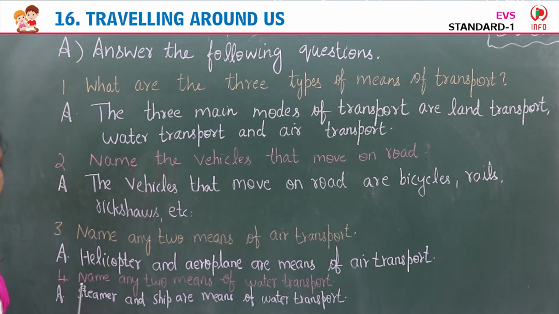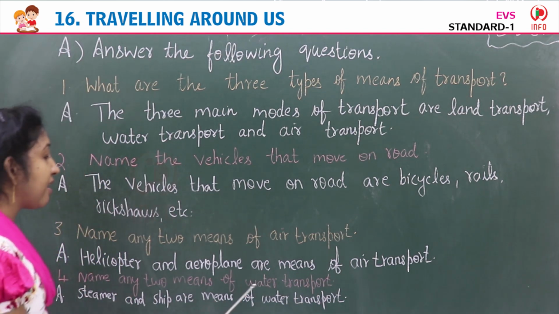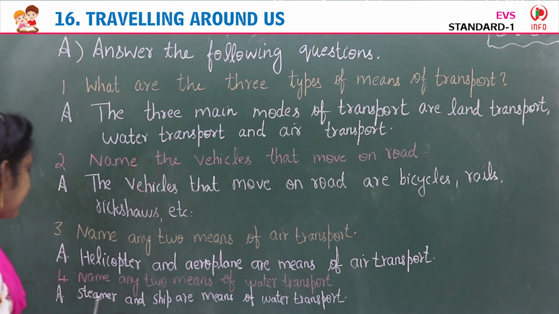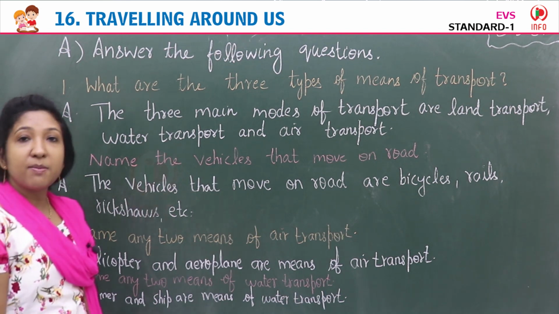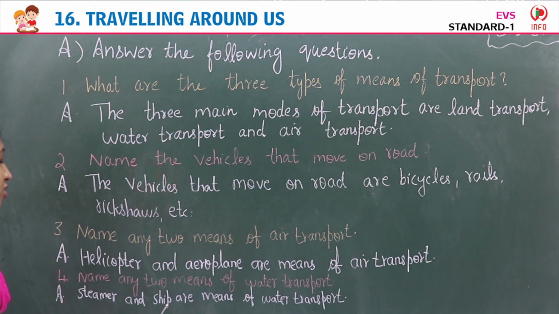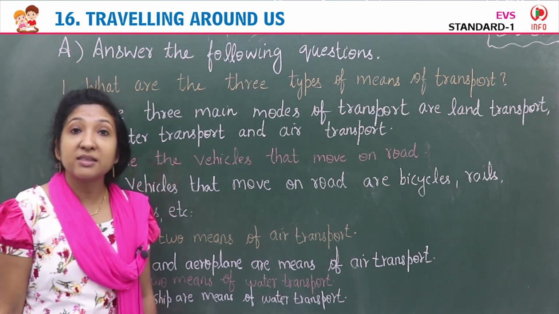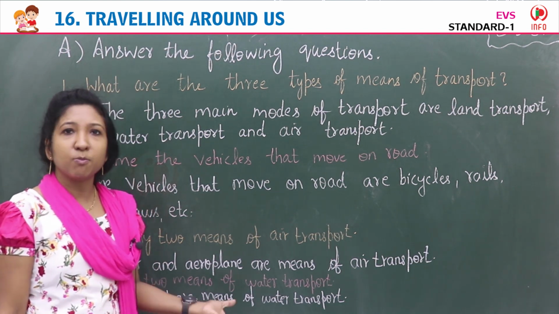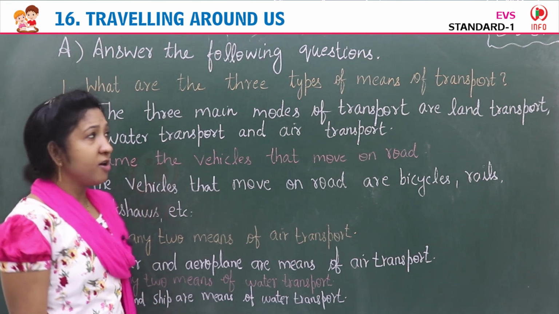Then last question, fourth question, name any two means of water transport. Answer, steamer and ship are means of water transport. Steamer, S-T-E-A-M-E-R, steamer, and S-H-I-P, ship. These are the means of water transport. You can write boat, ship also.